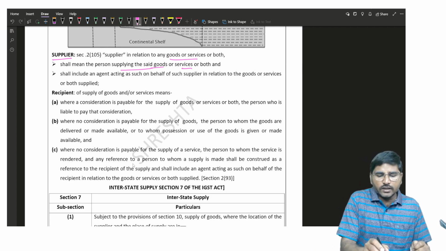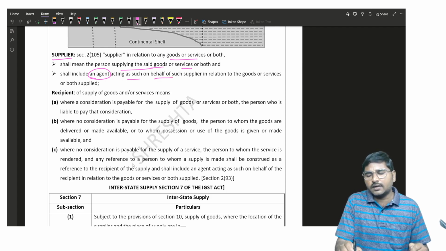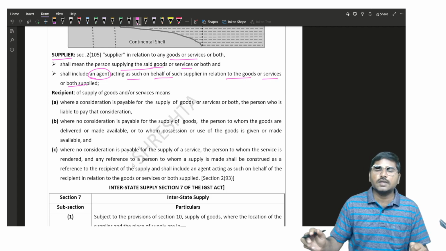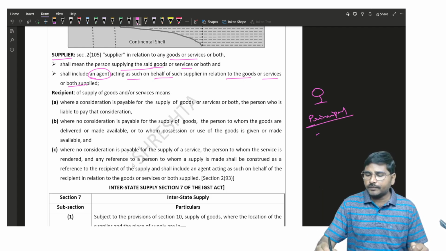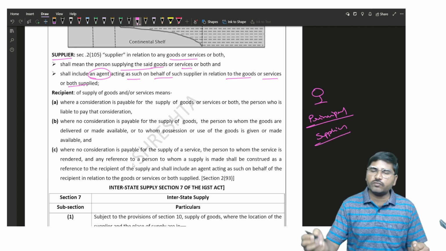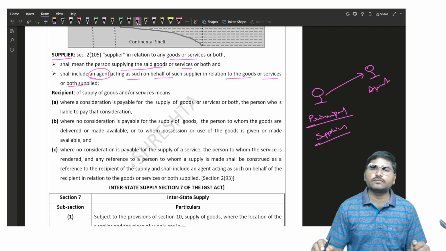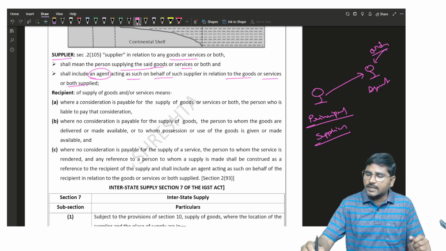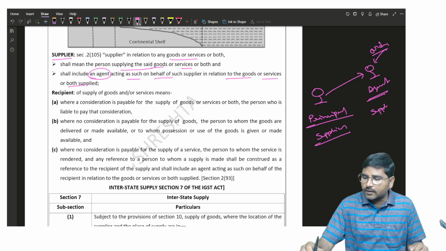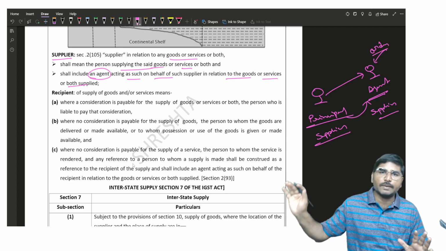And the next, it includes an agent acting as such on behalf of such supplier in relation to the goods or services or both. Now here, where a person is a principal, he obtained the registration under the GST Act, and when he is liable for payment of the GST, we can say that he is a supplier. Now on behalf of him, where an agent is getting orders from the public, we have to say the agent also will be a supplier. Reason: he is acting on behalf of the principal. He is also a supplier.